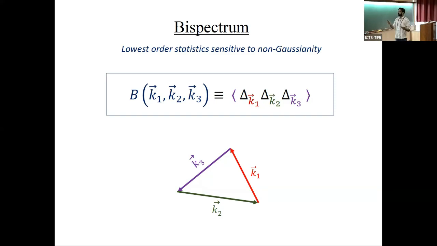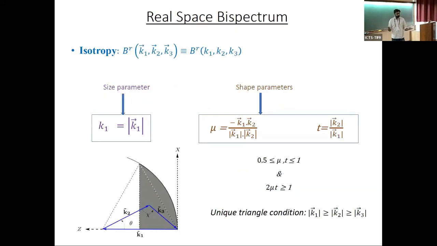If the universe is isotropic, then the statistics do not depend upon the orientation of these K modes. The direction of these K modes does not affect our statistics, so we can only use the magnitudes of these K modes.